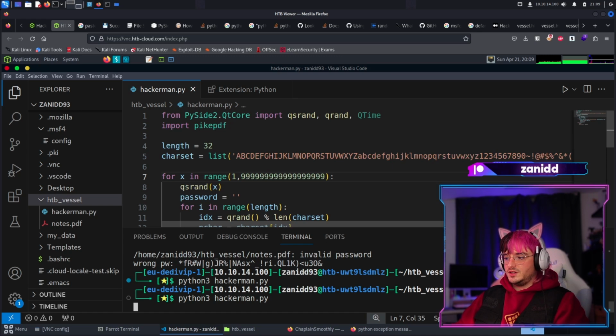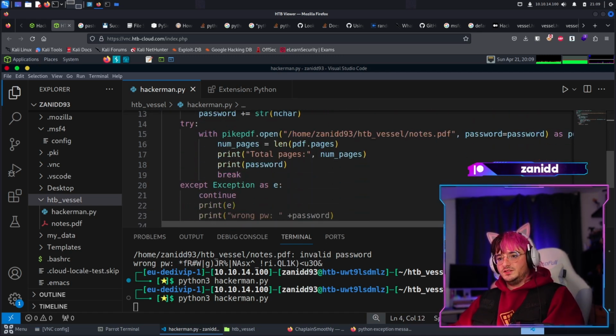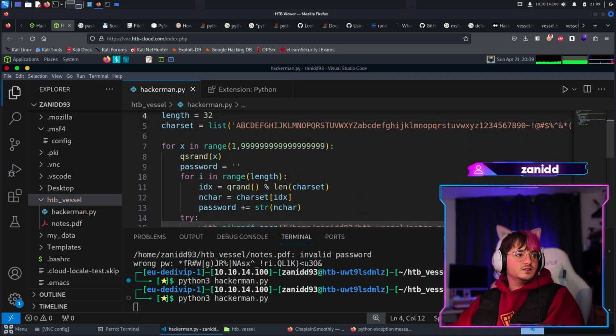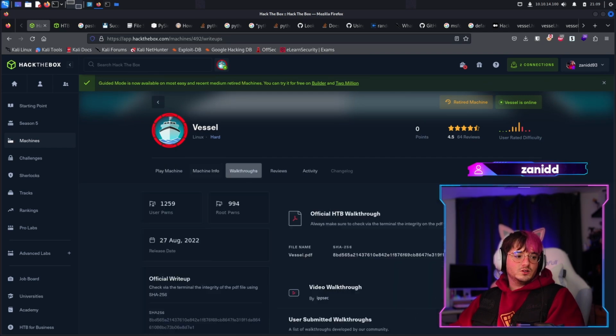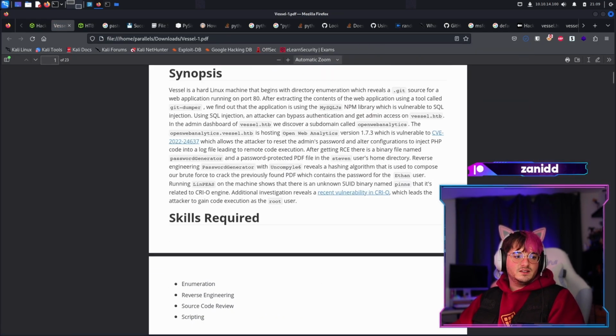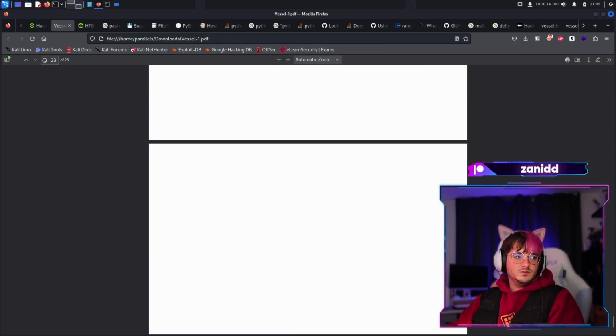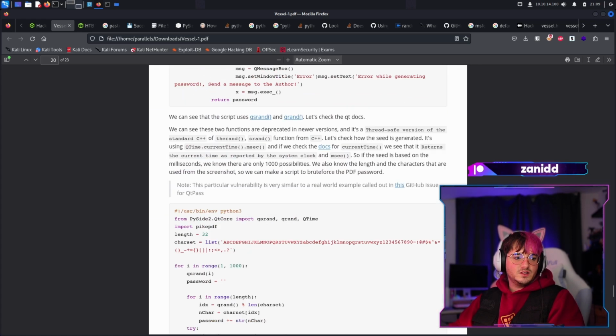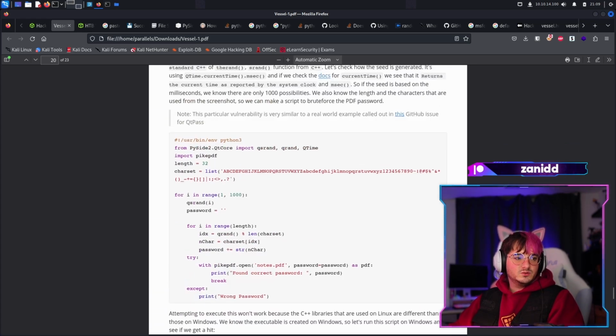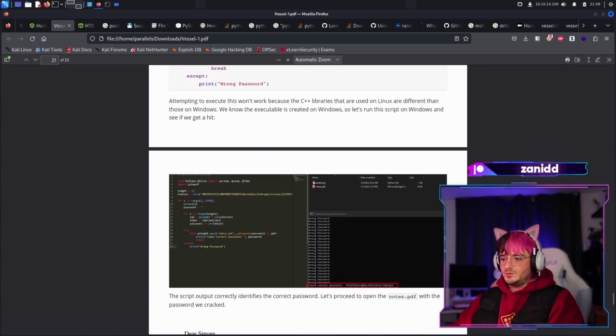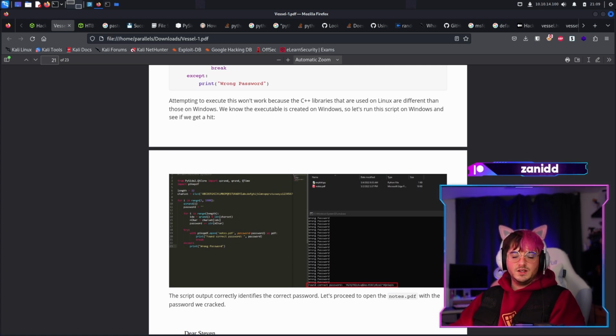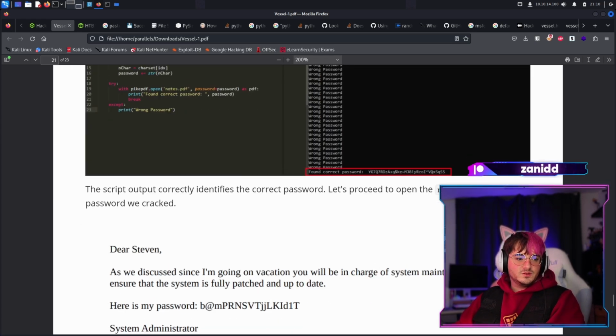Come on. Okay, I mean, I'd say we've got the script working. We can kind of check in here. If we go to the walkthroughs, we will see that our script is almost identical to this one. But we have to run it on Windows apparently because the libraries are different. And this means that we have to either set up Windows or we just get the password from here. And to be honest, I'll just get the password from here.